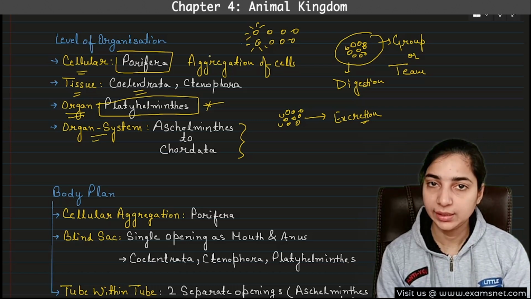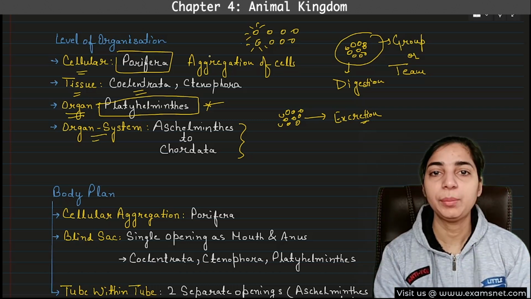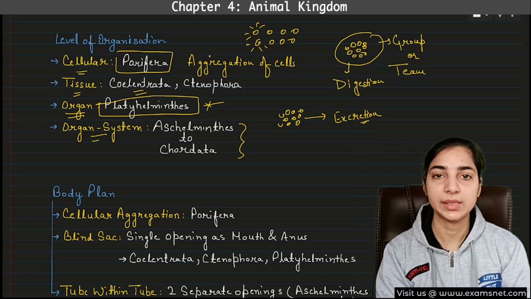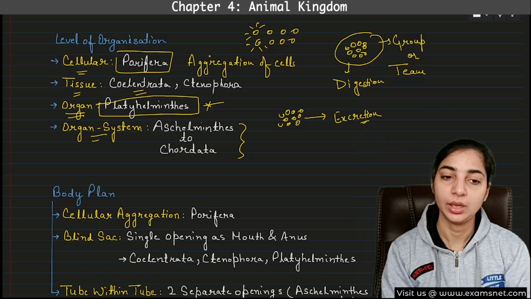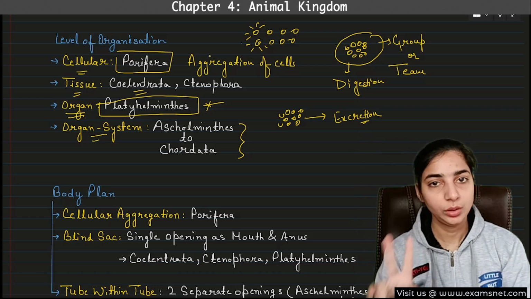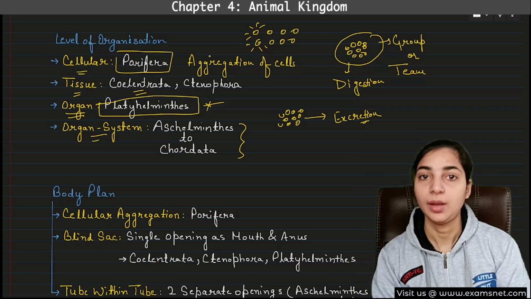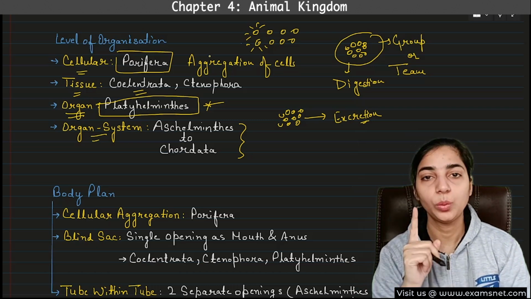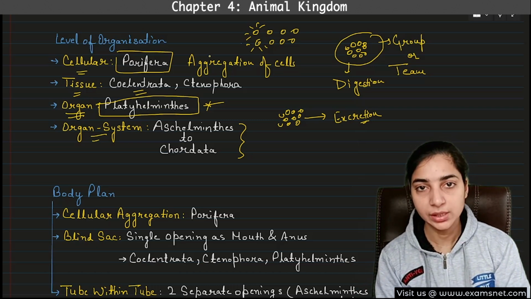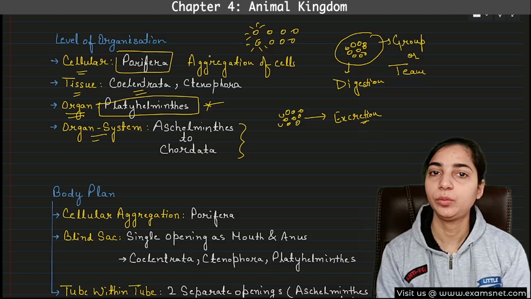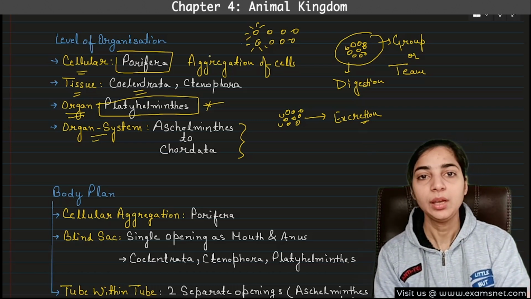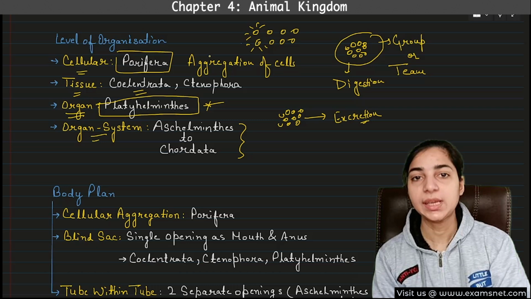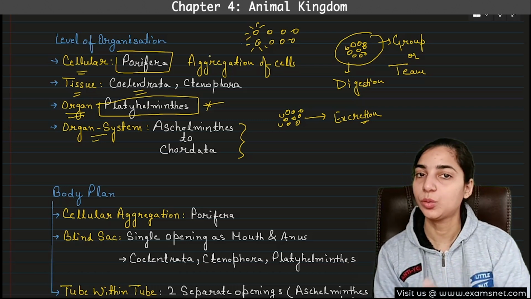Cellular, the most basic type. So the most primitive type of animals, that is Porifera, will be the example of cellular level of organization. Then tissue level of organization, two phylums, Coelenterates and Ctenophores. Then organ level of organization, only one phylum, that is Platyhelminths, and then the organ system level of organization is present in all the advanced ones. That means Aschelminthes onwards. Okay, Aschelminthes to chordates.